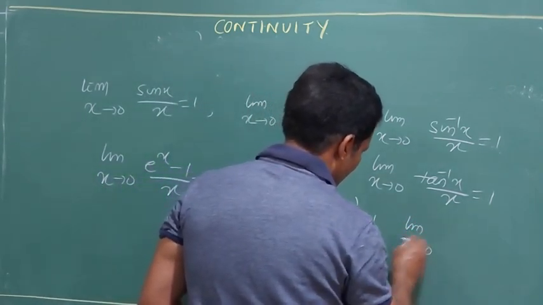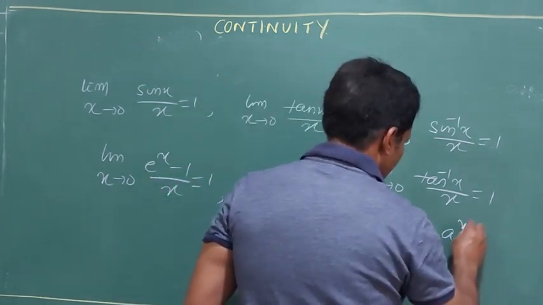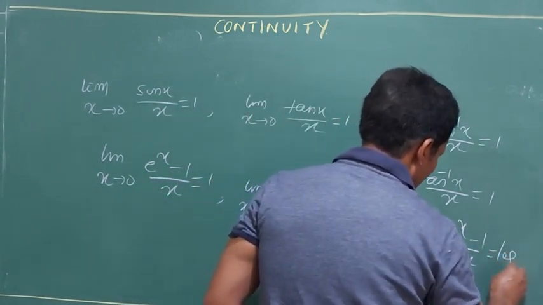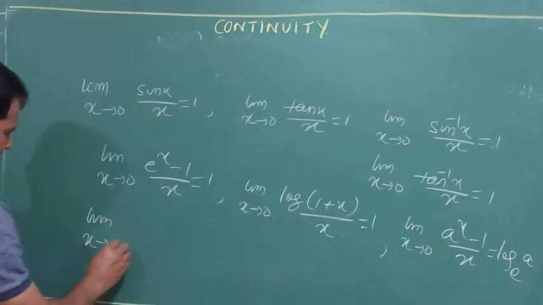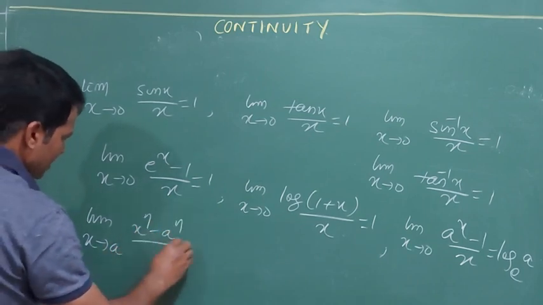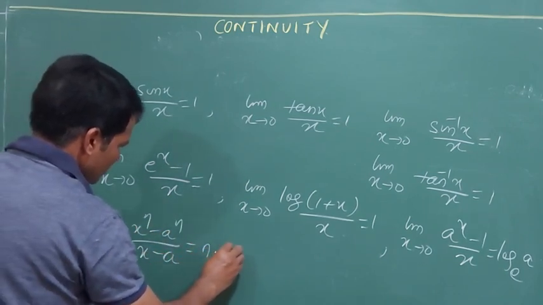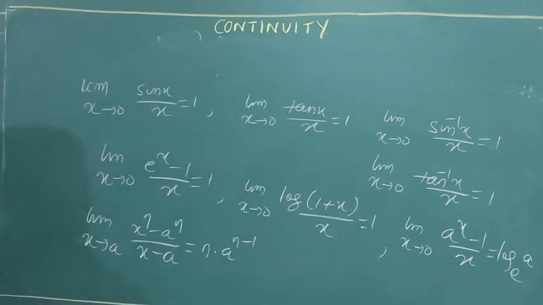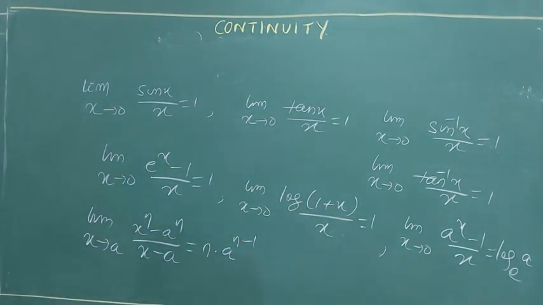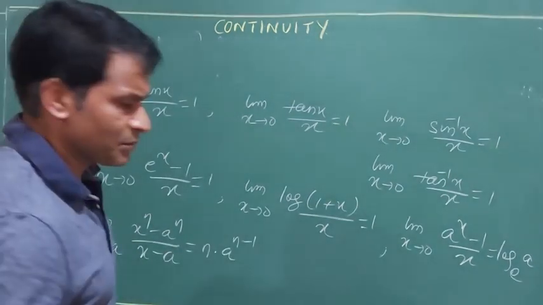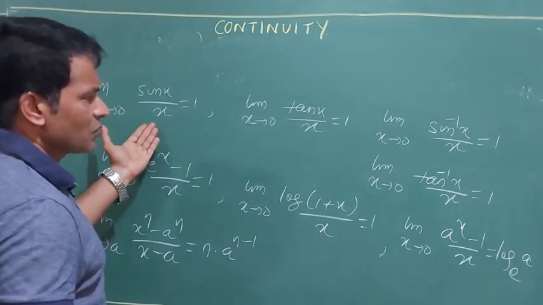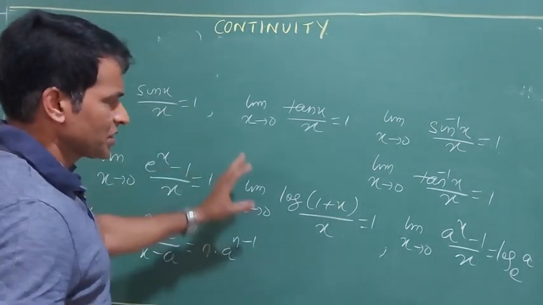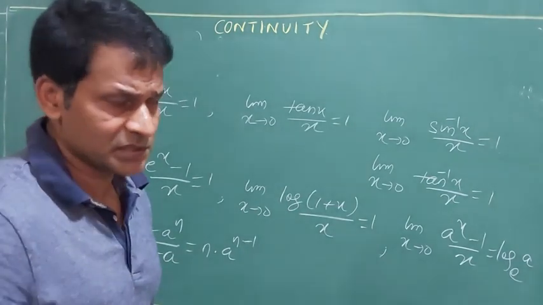limit x tends to 0, a to the power x minus 1 by x is equal to log a, limit x tends to a, x to the power n minus a to the power n by x minus a is equal to n into a to the power n minus 1. So we are going to use this kind of formulas. These formulas are used in the question. If more other formulas are needed, when they come, I will tell you. So first you just write it down. When the application comes, how to adjust with this, I will tell you. But you need to remember these formulas, and these formulas are going to be applicable in limits.